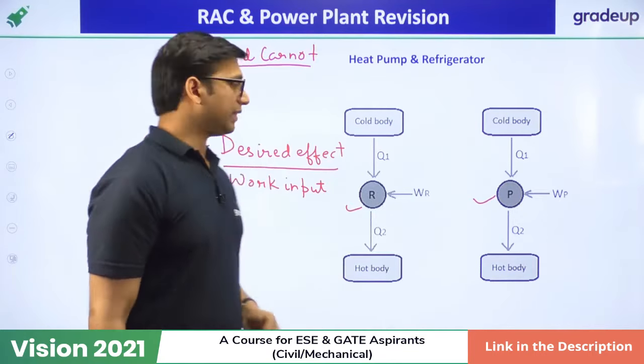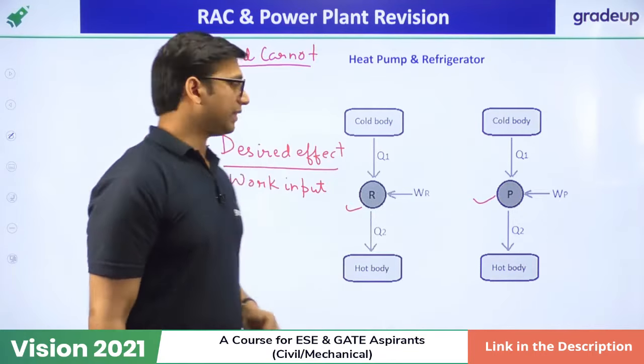You just have to remember the formula of COP: it is equal to desired effect over work input. For calculation purposes, whatever the cycle, they will give you the value of work input and the value of desired effect, or they can ask you for the value of desired effect or power input. Okay, so you have to remember this formula of COP.